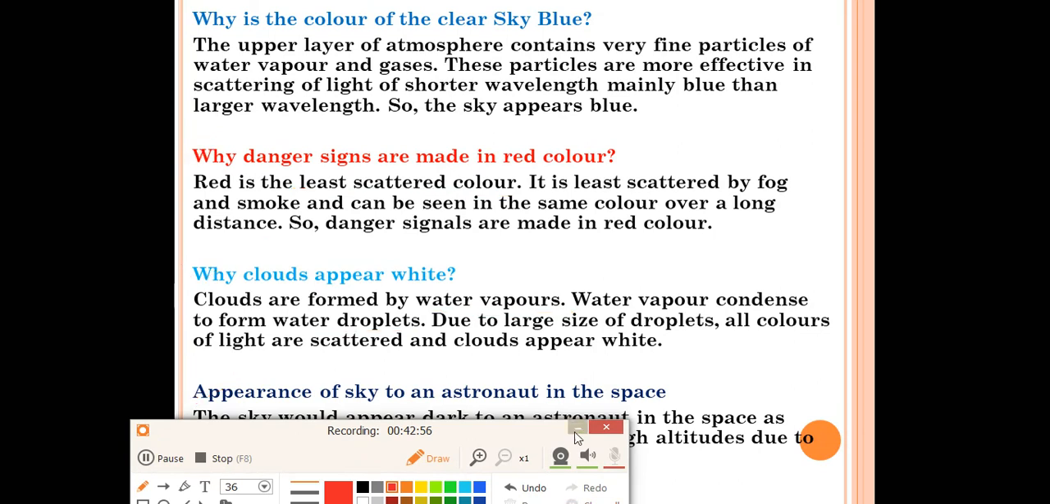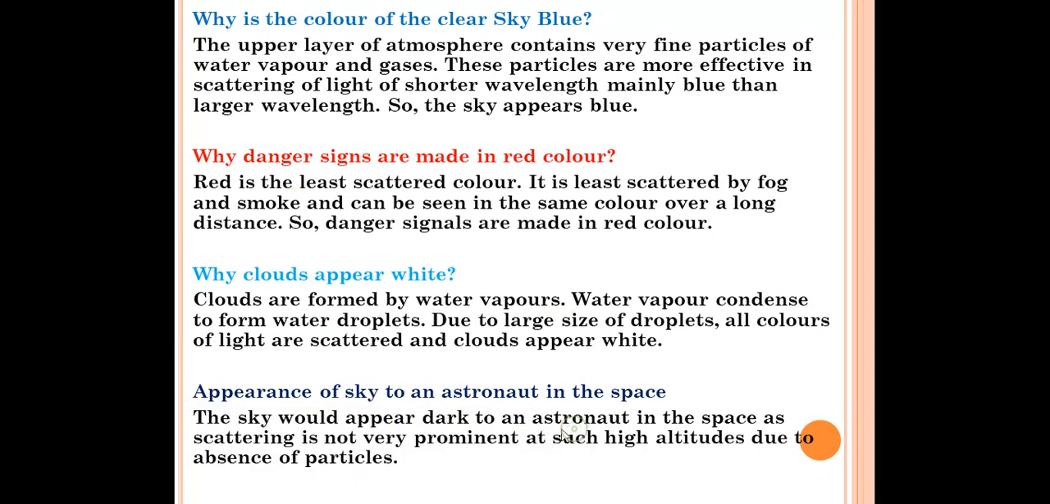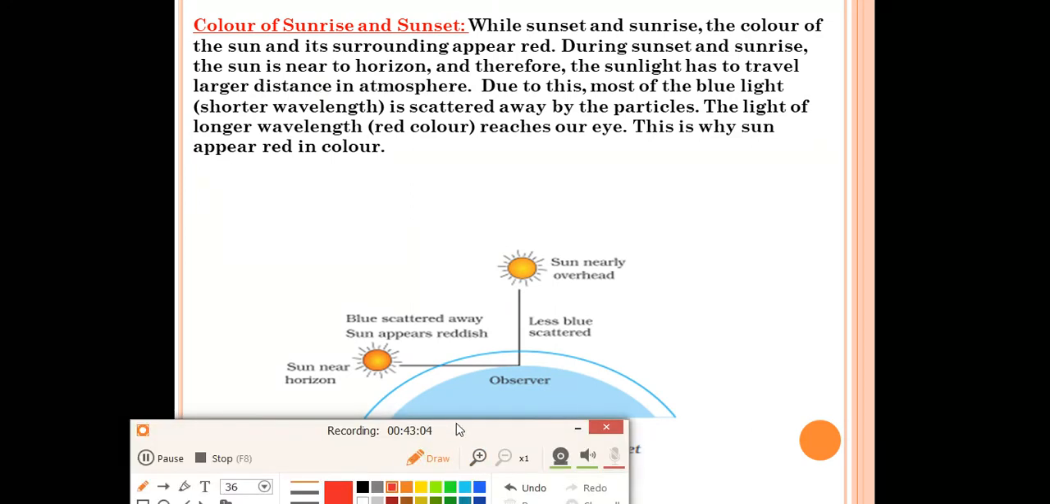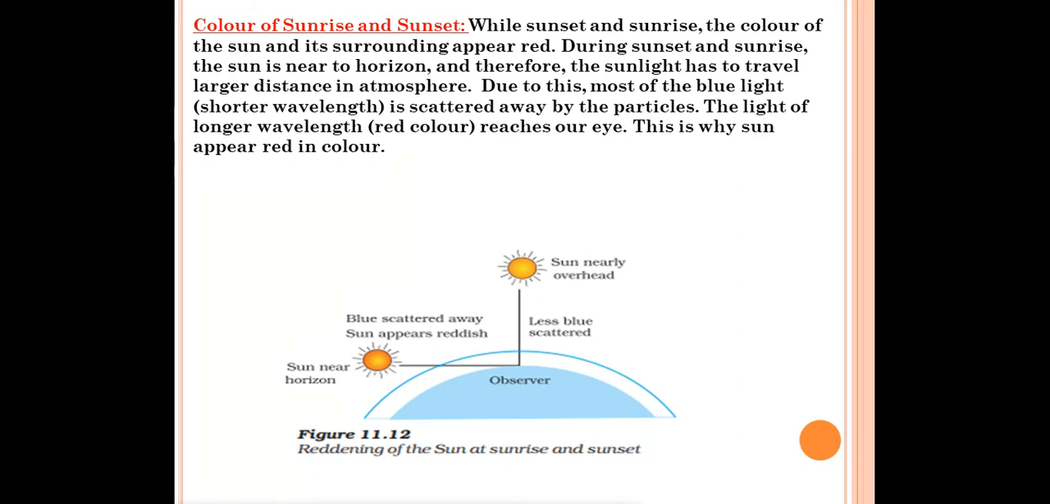So these are the questions which can be asked in your exams, right? Now we have the last topic of this chapter, color of the sunrise and sunset. Do you know what is the color of the sun during the sunrise and the sunset? Yes, it is red in color. During the sunrise and sunset, we can see that the sun is red in color. So why is it so?